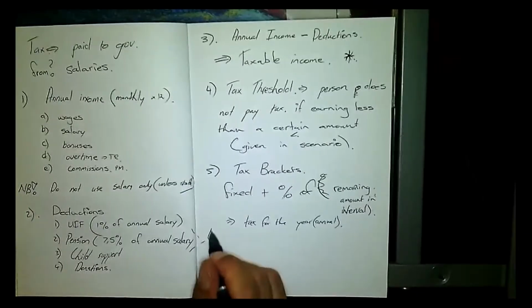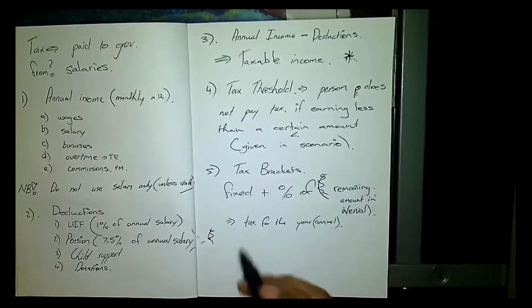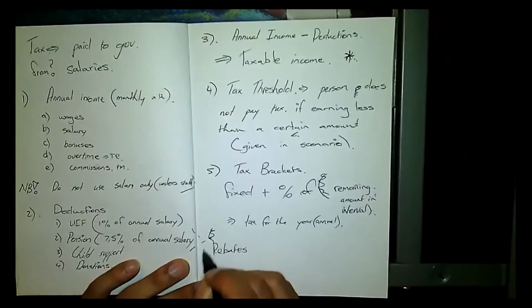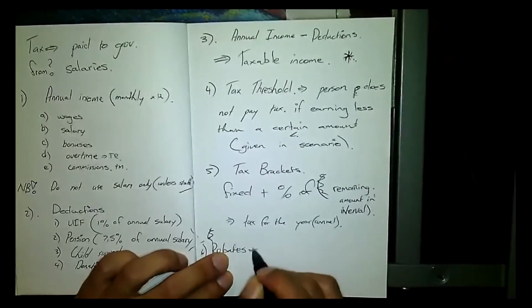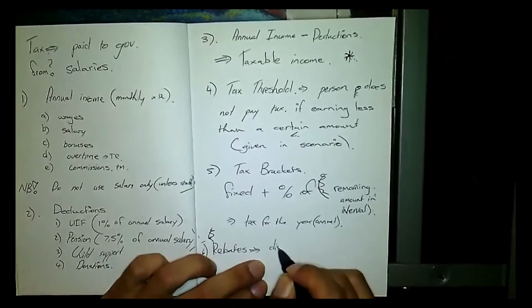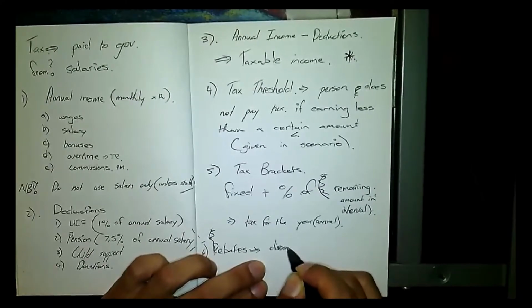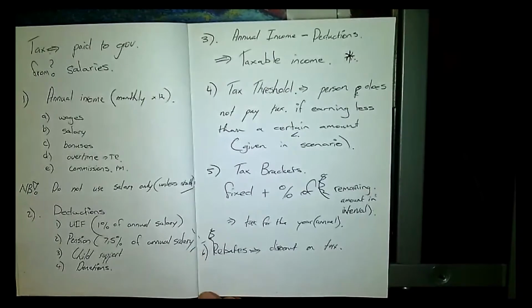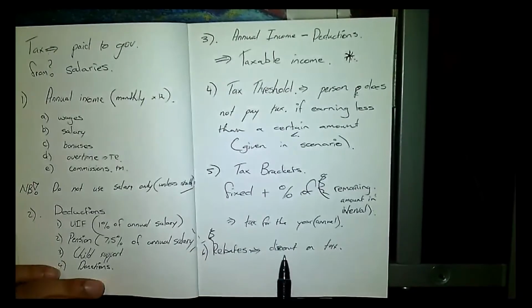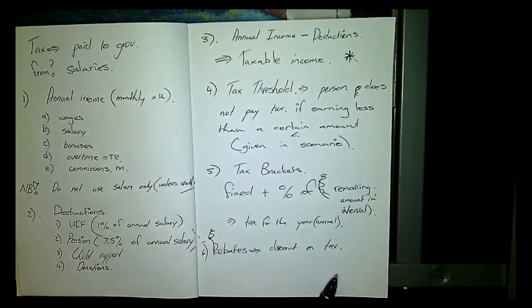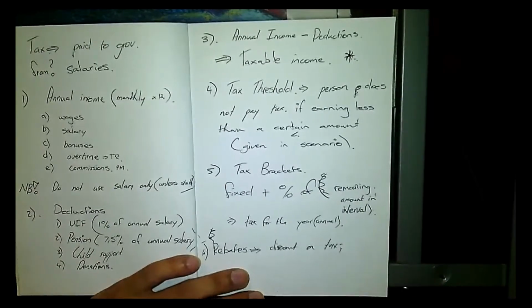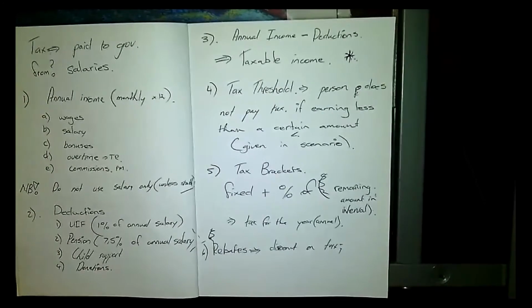Okay, so once we get that, then we need to do our rebates. Okay, so rebates is, I explained to my class, always a discount on tax. Okay, so it is a minusing of money from the amount of tax that you must pay. And simply because you are fit enough to work, your age is still fine.